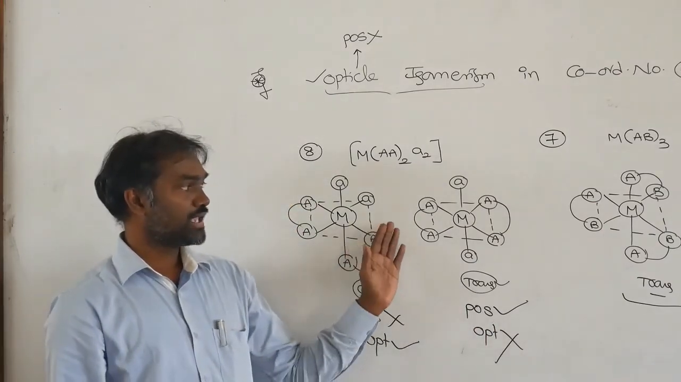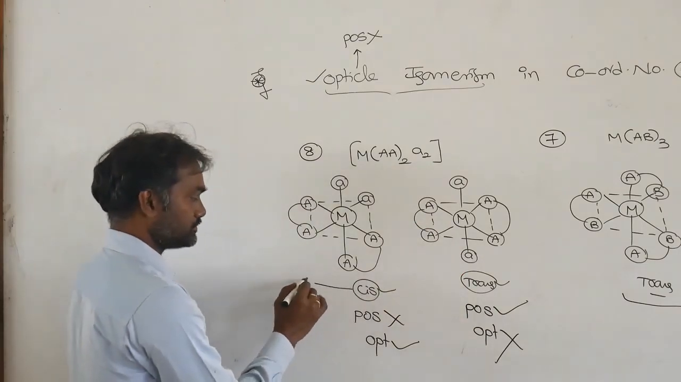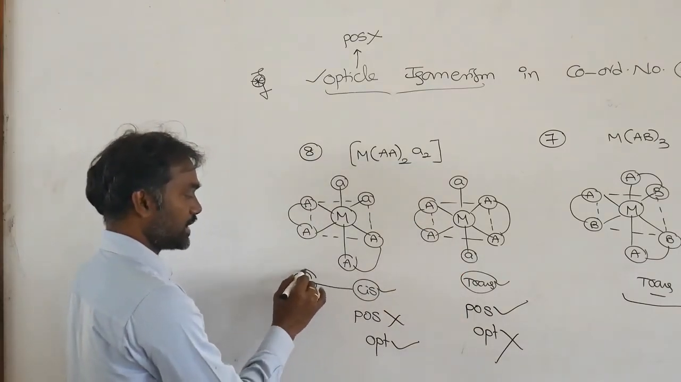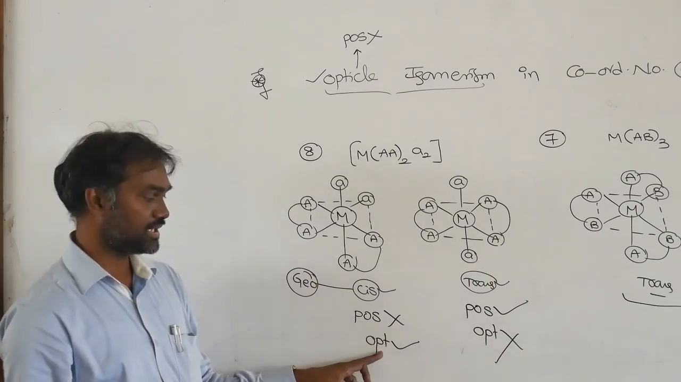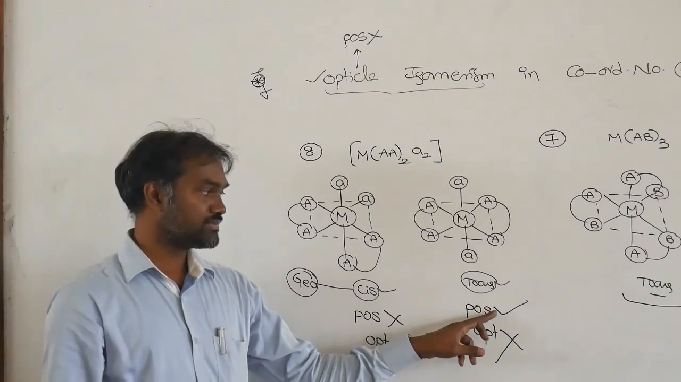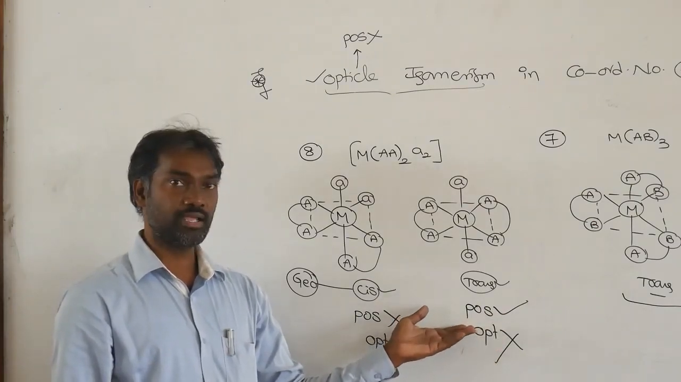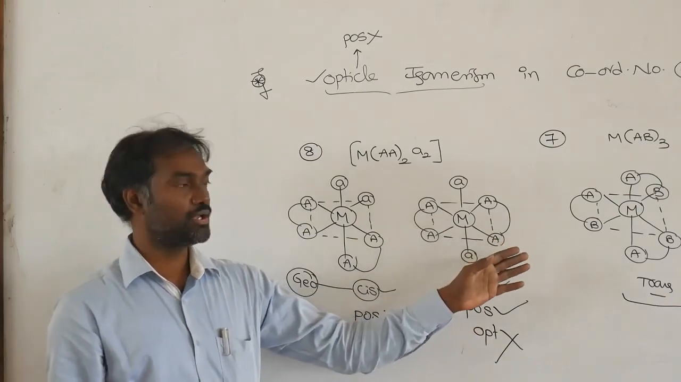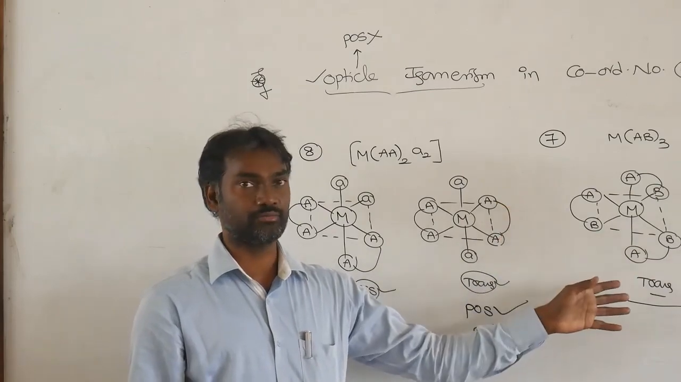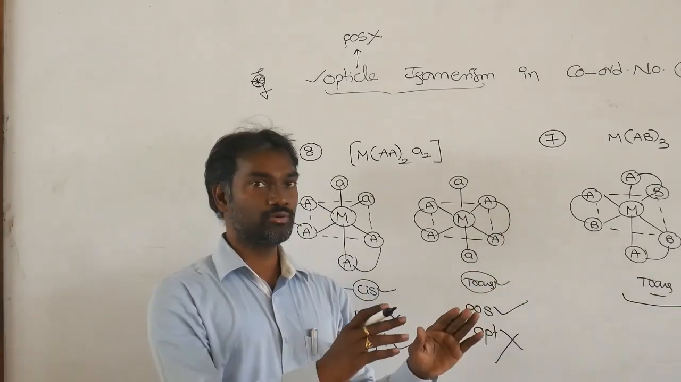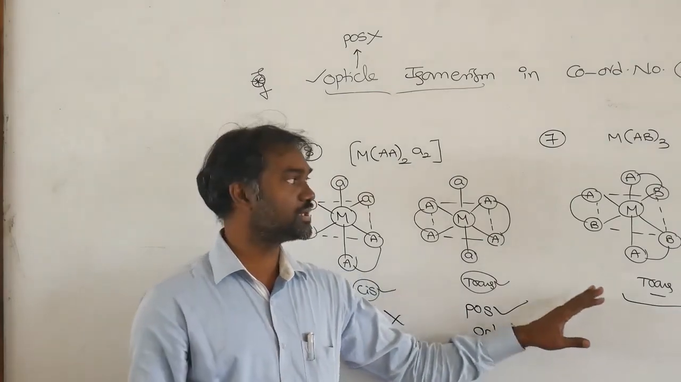If more than one structure is there, you can think about geometrical isomerism. This is geometrical. Next, if a plane of symmetry is absent, then it is optically active. If a plane of symmetry is present, then optically inactive. What is a plane of symmetry? You take any molecule. If you can cut it into two equal halves, that is optically inactive. If you cannot cut it into two equal halves, then that is optically active. That much you must remember.